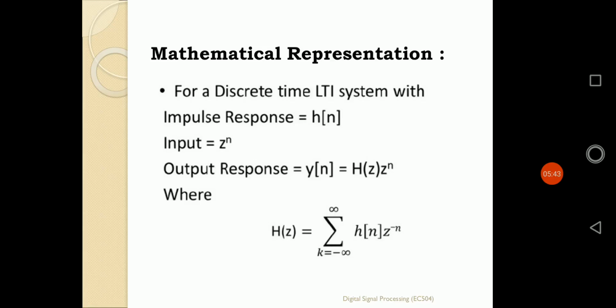So how to find out that H(z)? H(z) is simply found by doing the Z transformation of h(n). And how can it be found? That can be easily defined: H(z) is nothing but the summation of h(n) z to the power minus n, with the summation over different ranges for the value of n. In that way, the mathematical representation of Z transformation for the analysis of LTI system is defined.